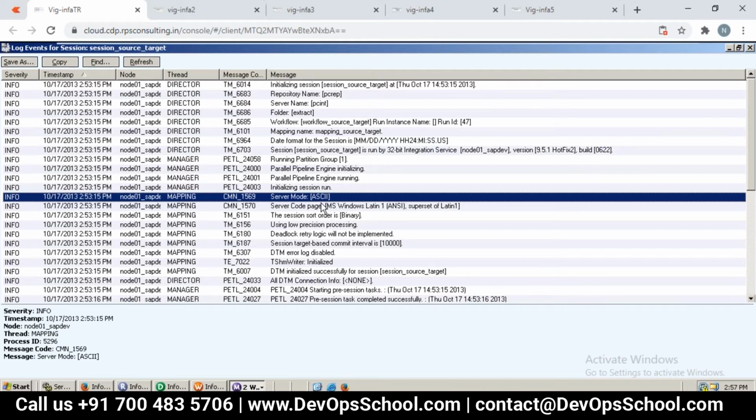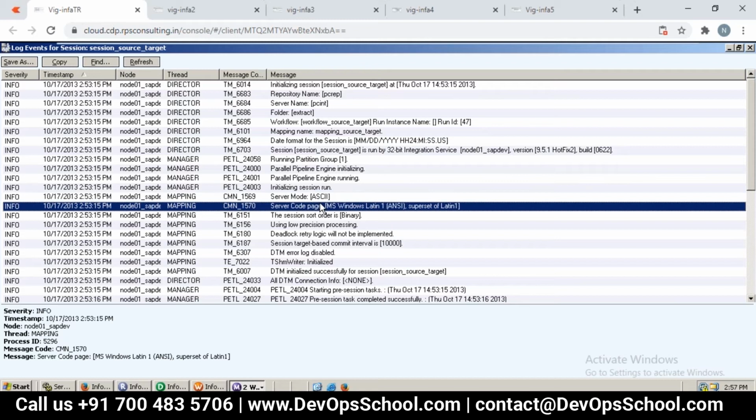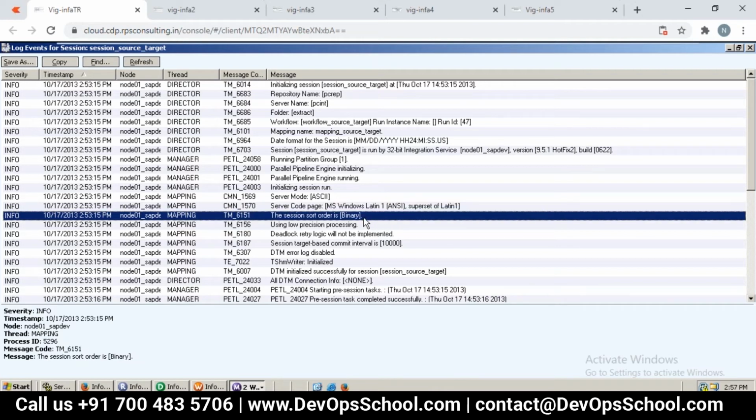But we have configured ASCII because we are dealing with English characters, right? So what is the corresponding code page? Whatever the default is, like on Windows, MS Windows Latin. And sort order: remember we talked about sorting, but sorting is not required. But if required, we have multiple types of sorts.